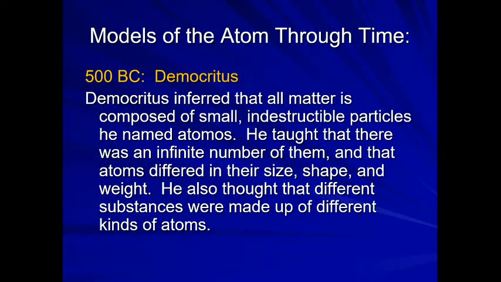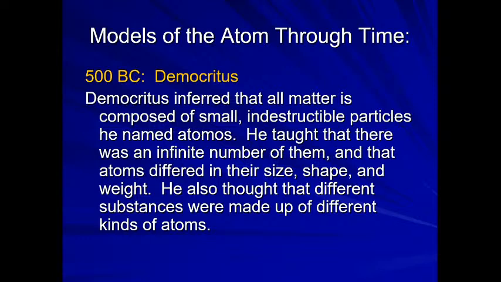Then initially, in 500 BC, how did these models regarding atoms develop? In 500 BC, Democritus inferred that all matter is composed of small indestructible particles. He named them atomos. What was the name given by Democritus? Atomos, right? He thought that there was an indefinite number of them and that atoms differed in their size, shape, and weight. He also thought that different substances were made up of different kinds of atoms.